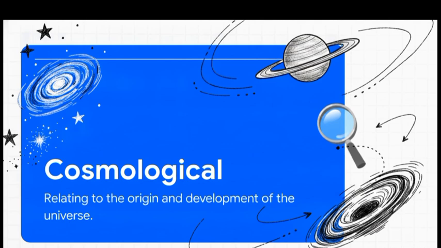This immediately frames our topic not as some local, temporary issue, but as something spanning the infinite expanse of existence itself. We aren't talking about a localized glitch on a hard drive or a minor clerical error here. We are talking about the origin, the structure, and the development of the entire universe. That is the massive playground we're operating in right now.